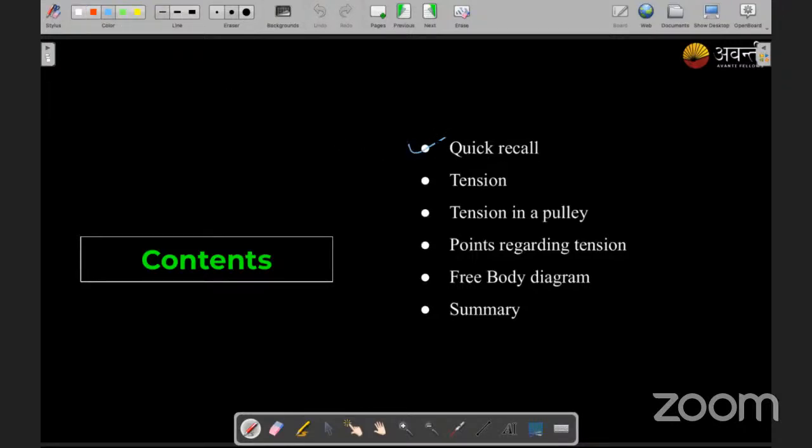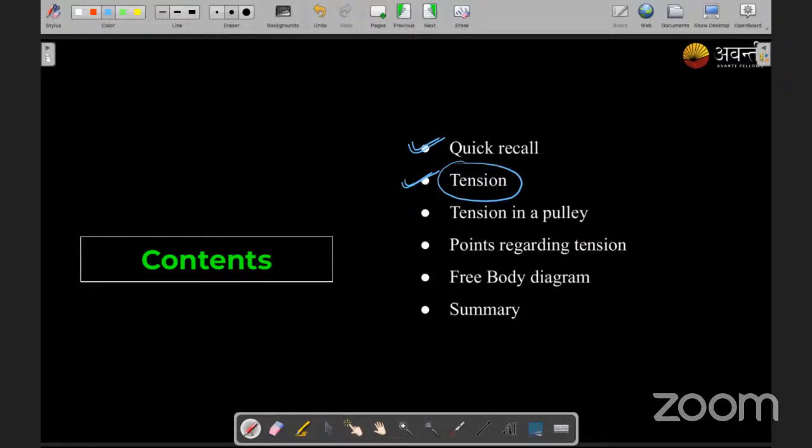Before going for today's session, let us quickly go through the contents. First, we are going to quickly recall what we studied in the last class. Then today we are going to talk about tension. It is not that tension, like exam tension.